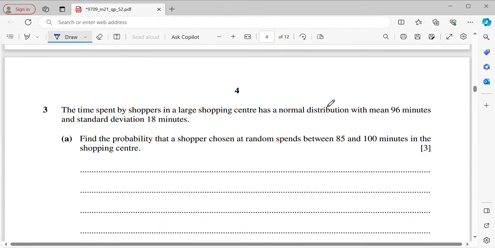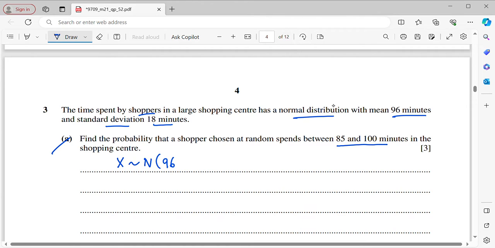Okay, now let's move on to question number 3. The time spent by shoppers in a large shopping center has a normal distribution with mean 96 minutes and standard deviation 18 minutes. A. Find the probability that a shopper chosen at random spends between 85 minutes and 100 minutes in a shopping center. Means that now X is normally distributed.